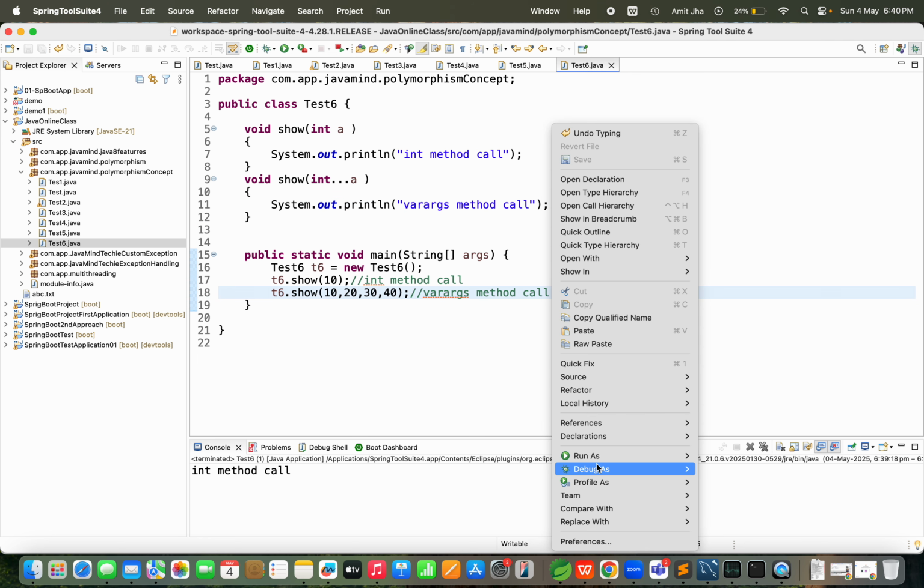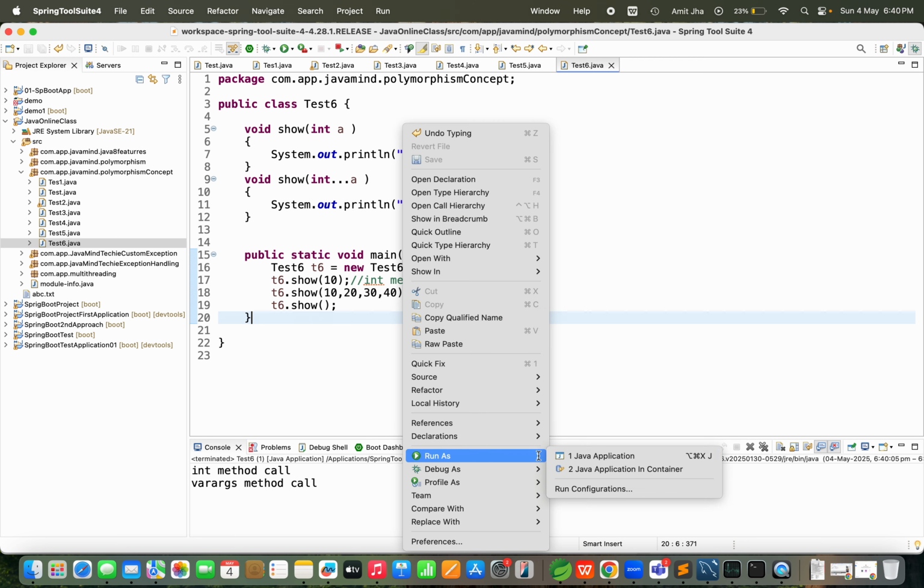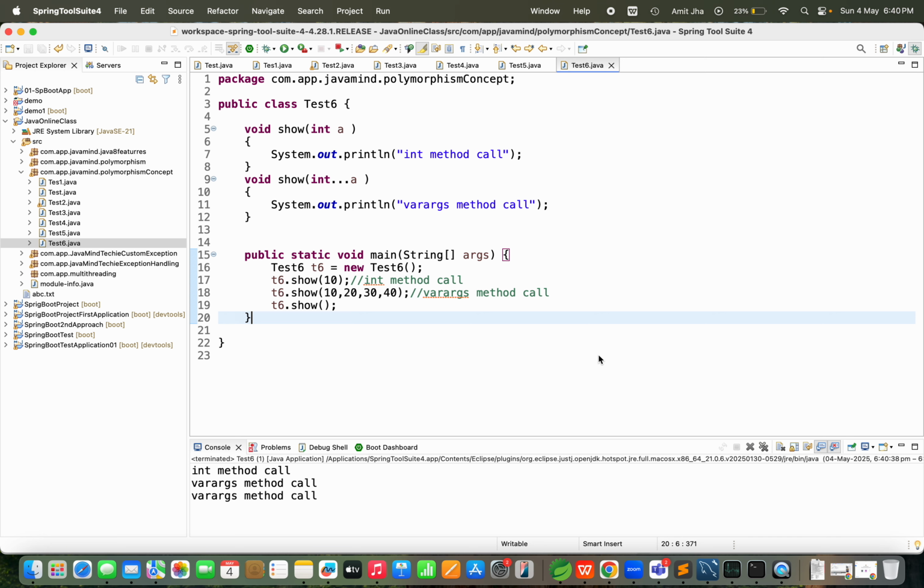Guys, see, we'll run the application, we'll see the result, whether it's coming as expected or not. Guys, see, varargs method call. Why? Because I am passing as per the method signature. Correct? Guys, see, suppose if I'm going to call t6.show and this time I'm not passing any value, tell me what should be the result. Varargs method only.